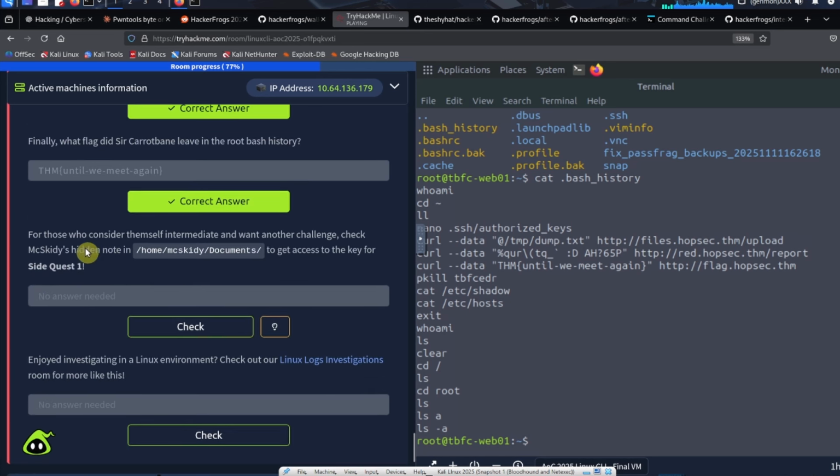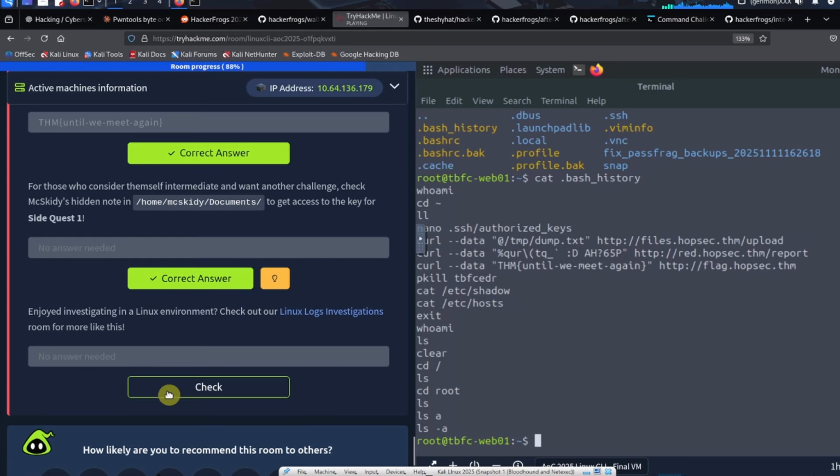All right, so for all of those who consider themselves intermediate and want another challenge, check McSkitty's hidden note in /home/McSkitty/documents to get access to the key for side quest 1. The side quests are something that happen every year. It started a couple of years ago over at TryHackMe, but every Christmas event has a side quest, which is a more difficult series of challenges. We're going to be focusing on the main content. We might do the side content as a sort of bonus, but let's move on. So check this, and then we're going to complete the room by clicking on this button over here.